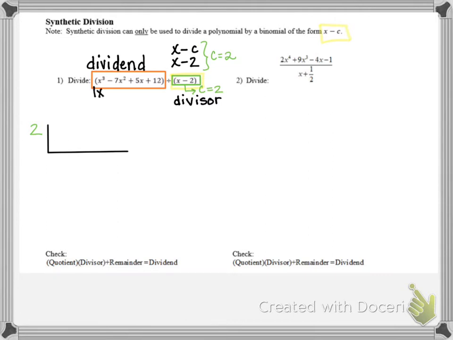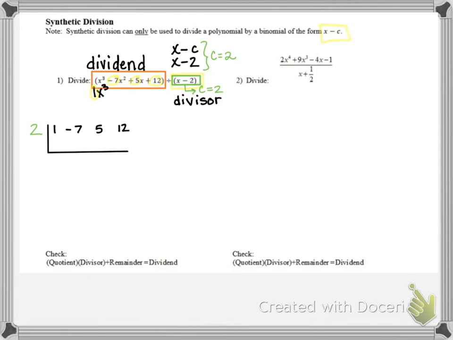So the coefficients are the numbers in front of the variables being multiplied by the variables. So if I have x cubed, the coefficient is 1 because that's 1x cubed. So my coefficients are 1, negative 7, positive 5, and positive 12. So I line those up in a row in my synthetic division rectangle, basically.